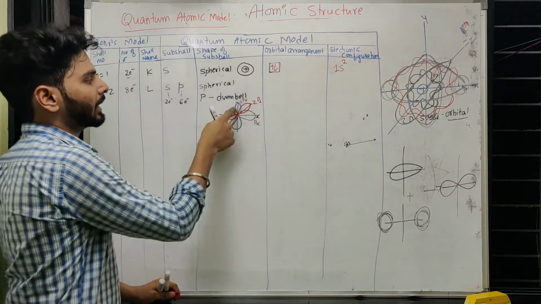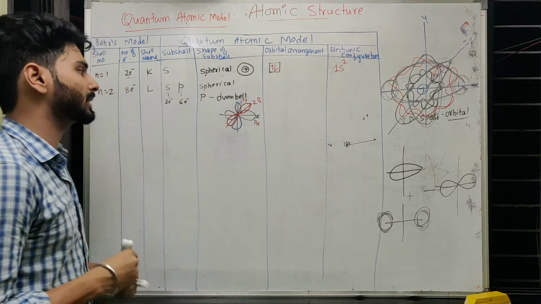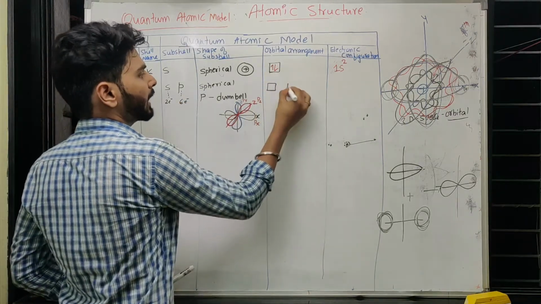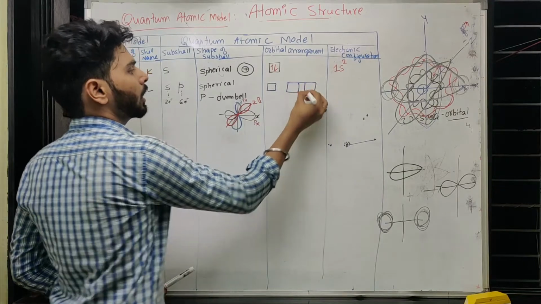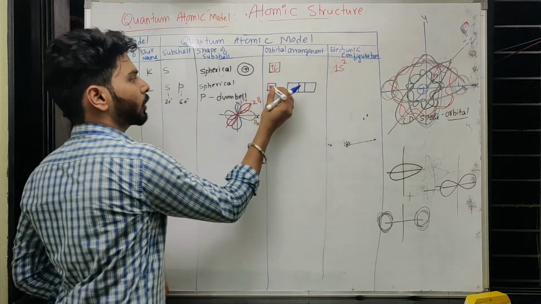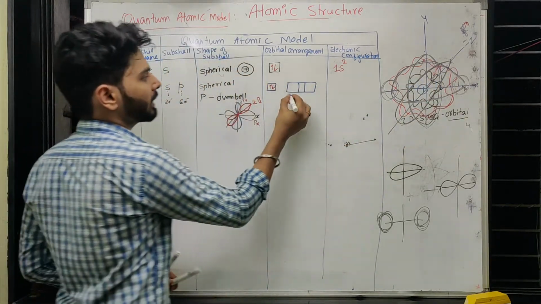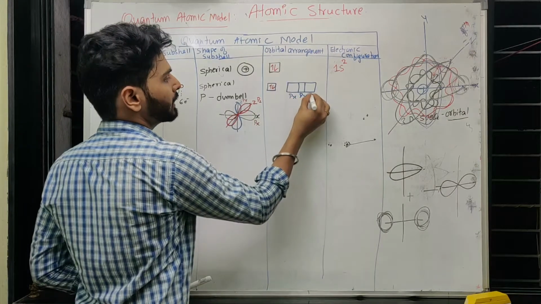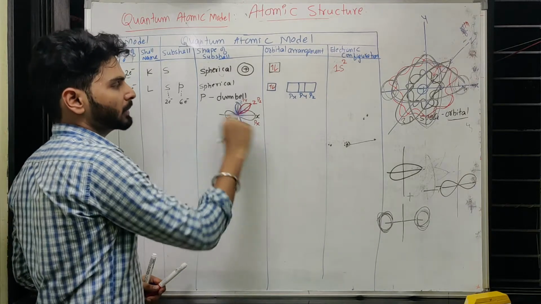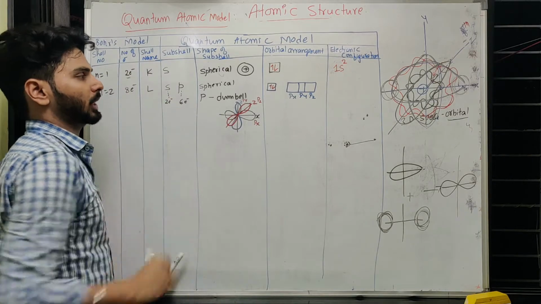So you can see there are three different three-dimensional orbitals present in the same subshell. So this s I will write like this, and p I will write with three orbitals. This s has one orbital where you can expect two electrons, that we already saw with the red marker, and p can be written as px, py and pz. Each box represents an orbital or three-dimensional space, and these three collectively are called the p subshell.